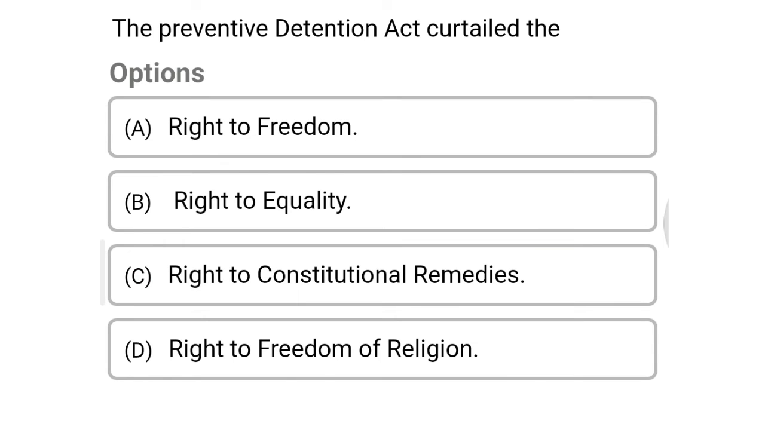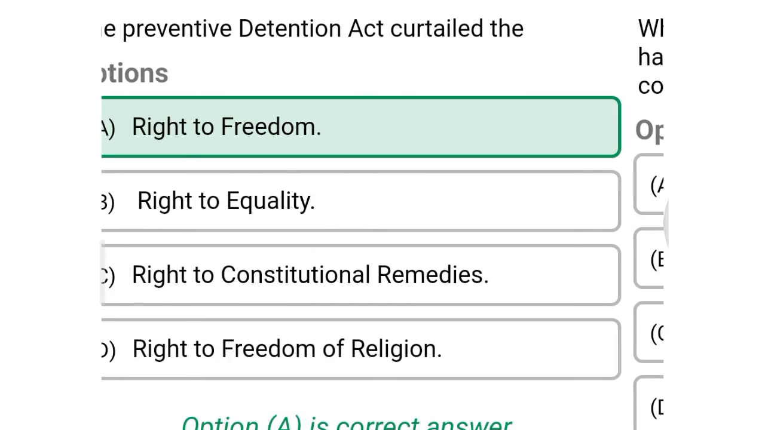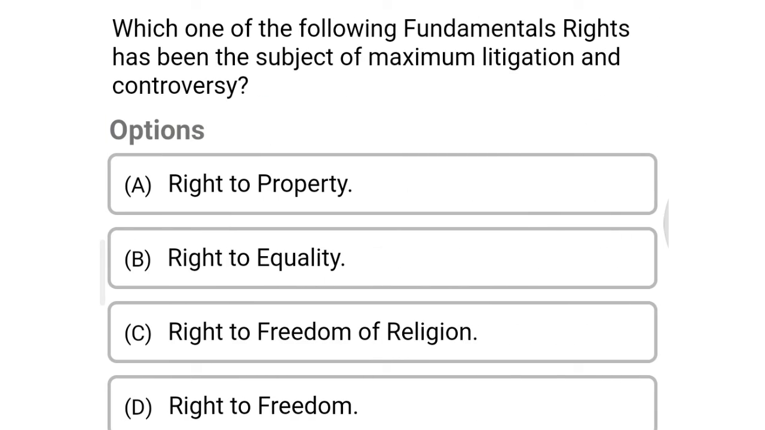So next question, the Preventive Detention Act curtailed the option A, right to freedom, option B, right to equality, option C, right to constitutional remedies, option D, right to freedom of religion. The correct answer is option A, right to freedom.